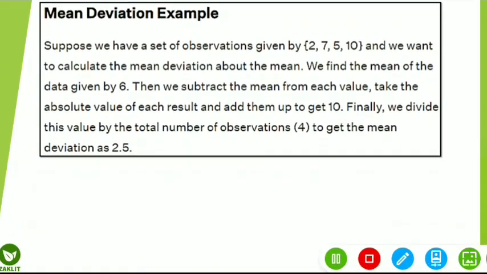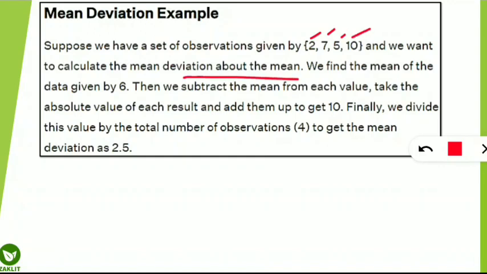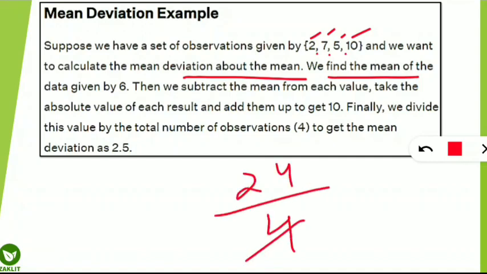So let us take an example. There is a set of observations and the values are 2, 7, 5 and 10. So these are the values and we want to calculate the mean deviation about the mean. First step was that we have to find the mean of the data. So 2, 7, 5, 10. If we add all these 4 values, we will get 24. 24 divided by 4, that means 4 is the number of observations. So the mean will be 6. So in the first step we have got the mean as 6.